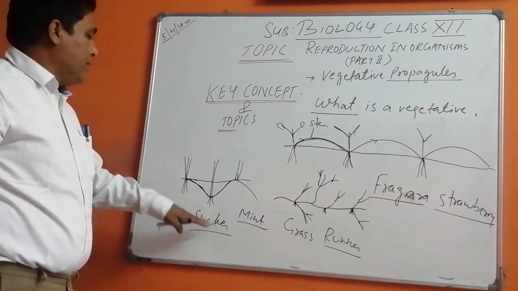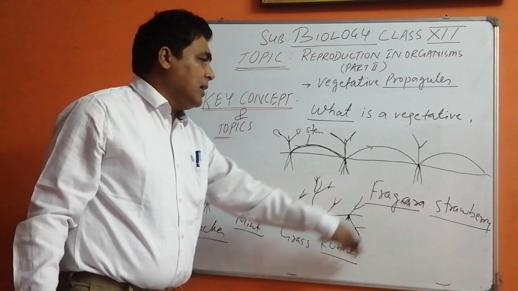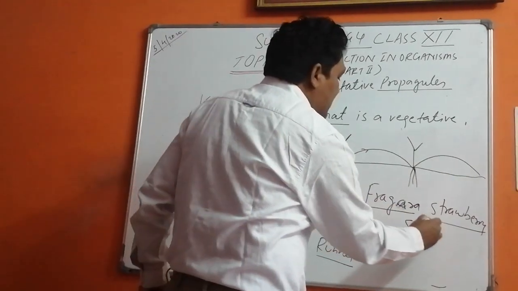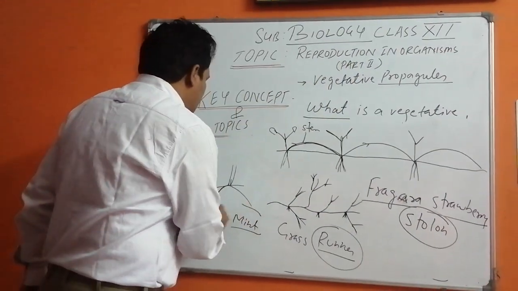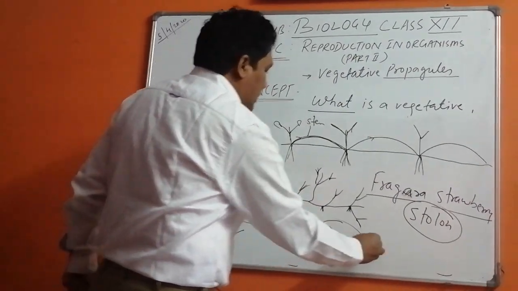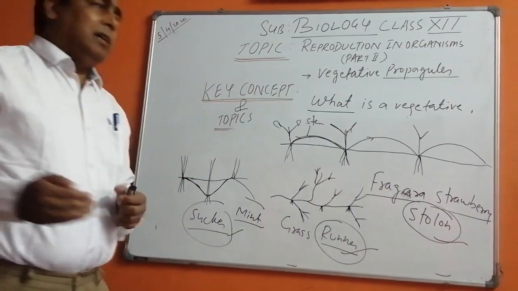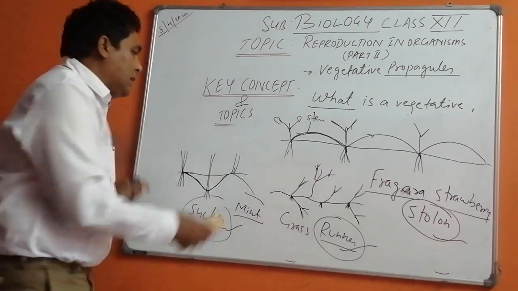So sucker is mint, and grass, runner, and strawberry and fragaria, when we talk about this, these are the stolon. So these are the vegetative propagules. Sucker, runner, stolon, offset, as I have told you. Okay children.